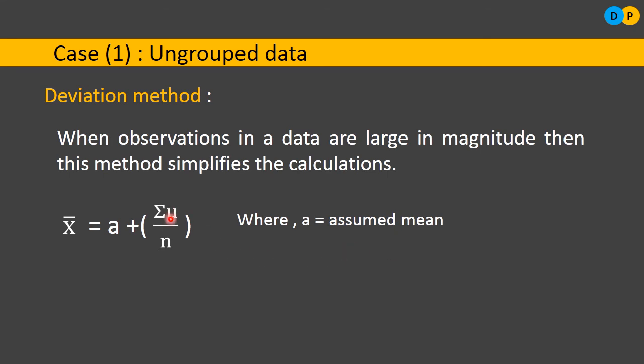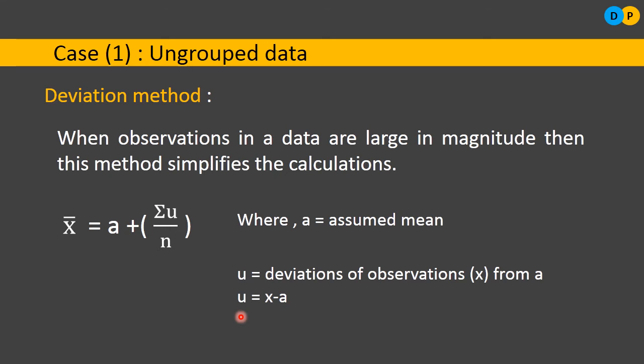Then what about u here? U is nothing but the deviations of observations from a, where a is the assumed mean. So u is equivalent to x minus a. When are we going to use this formula? When the observation values are very large in magnitude, let us say 4-digit or 5-digit numbers, 3-digit numbers, or even 2-digit numbers.